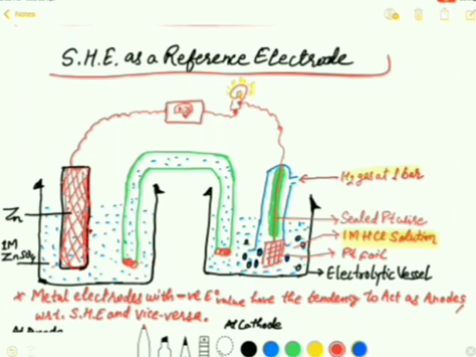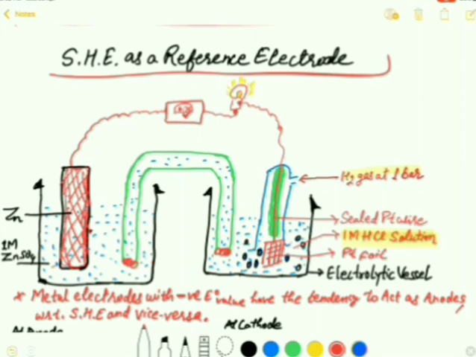it is coupled with more active metal, zinc. So zinc is lying below the hydrogen in the electrochemical series, and therefore it has more tendency to get oxidized and acts as an anode here.